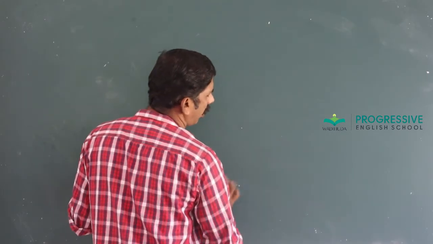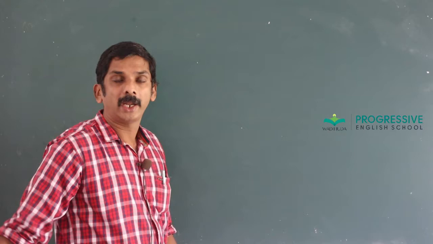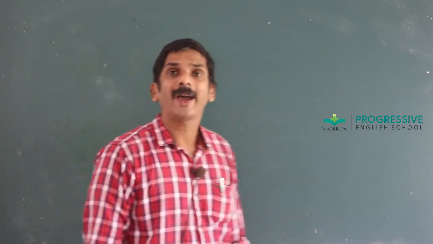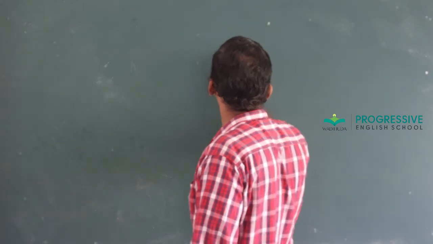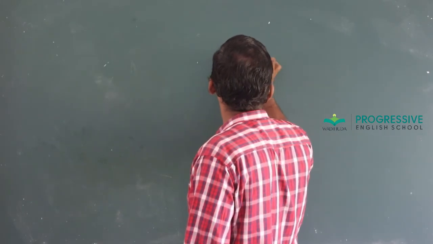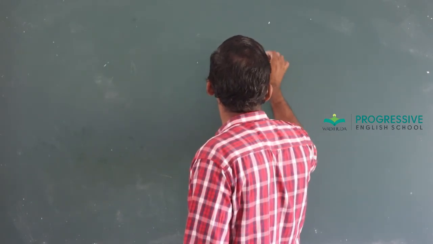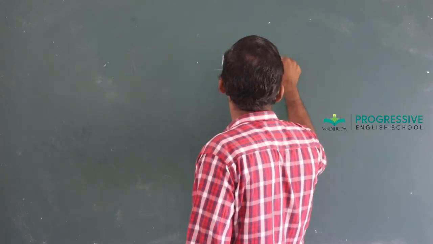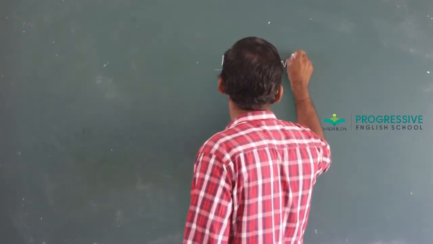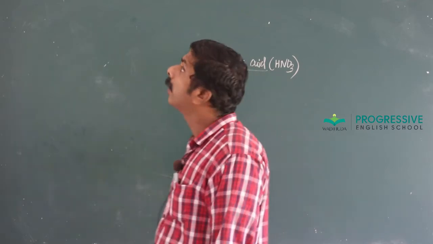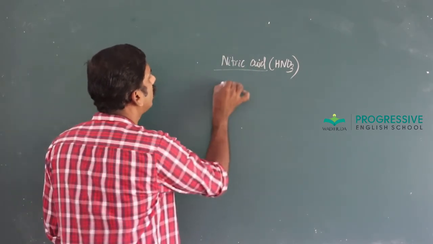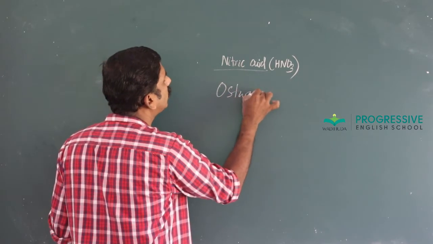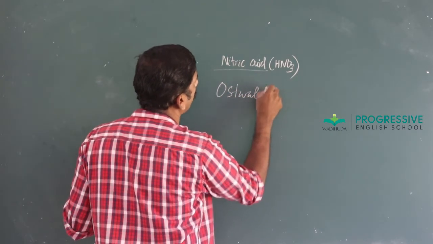And the next compound of nitrogen, or oxoacid of nitrogen, is nitric acid. Nitric acid, you know, the formula is HNO3. On a large scale, nitric acid is prepared by a method called Ostwald's process.